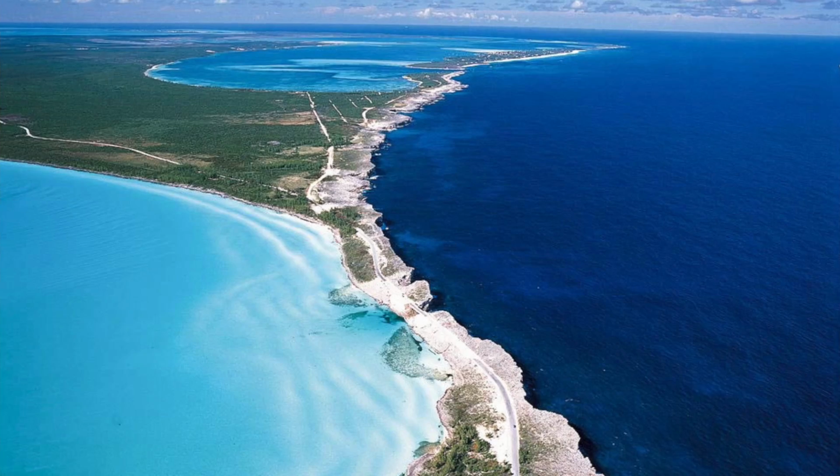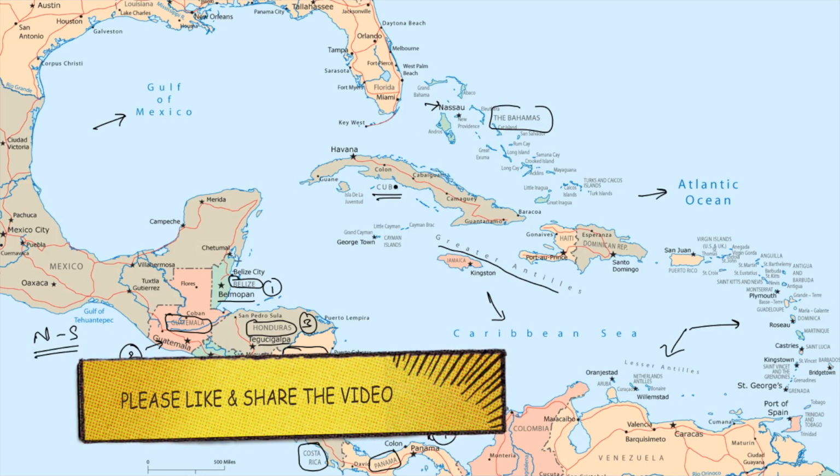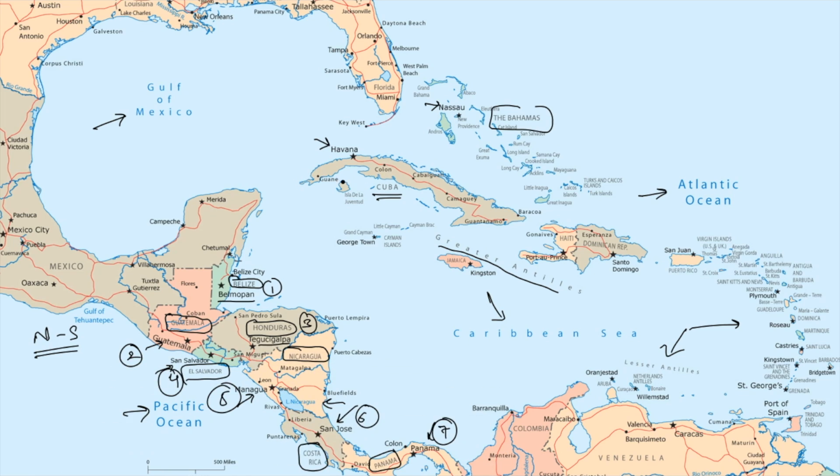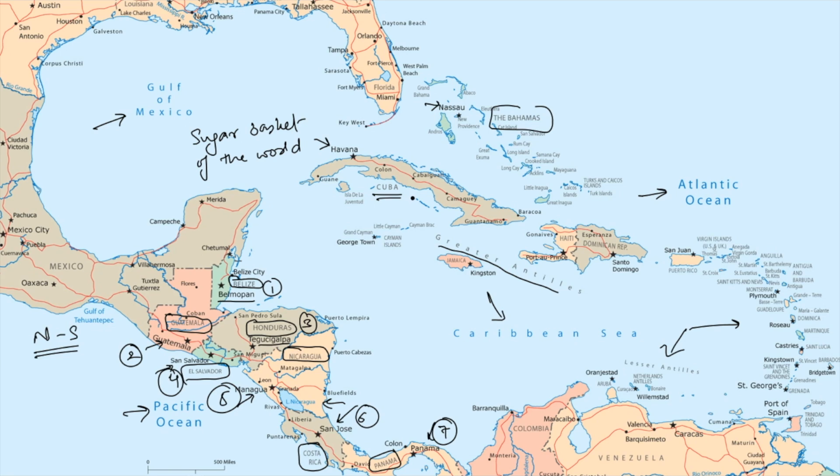Now these are the Bahamas Islands, capital Nassau. This is Cuba, the capital is Havana. Now Cuba is also known as the sugar basket of the world, because of the wide variety of types of sugar canes that are found here. Although you also find tobacco and oil in Cuba.